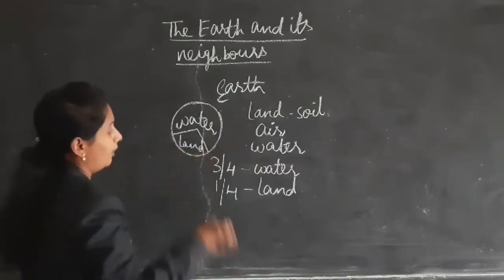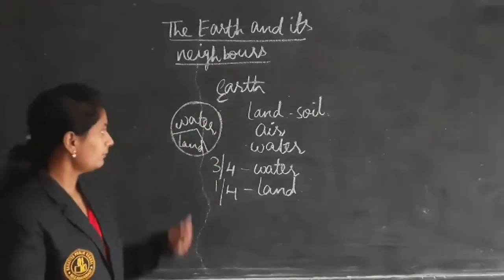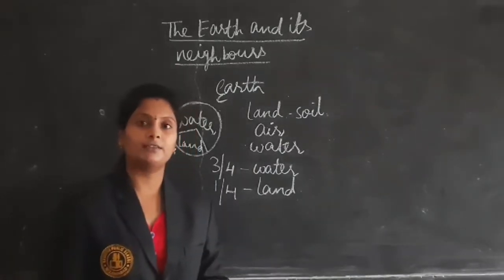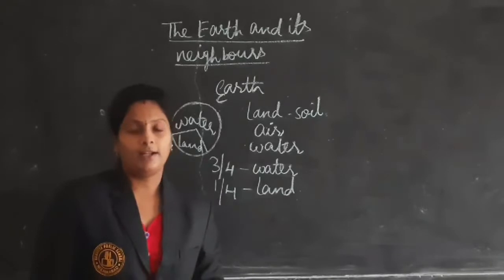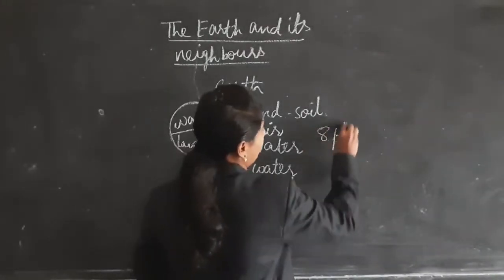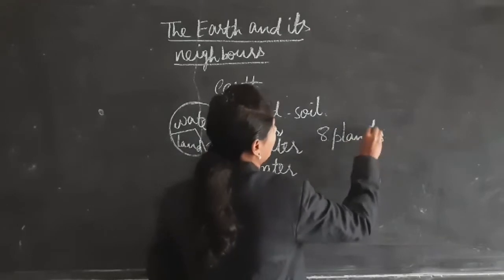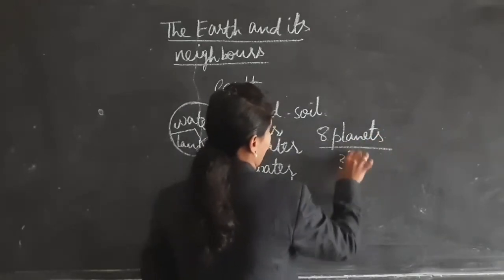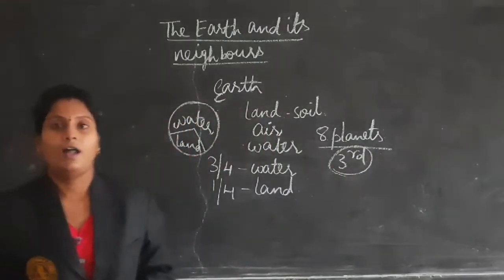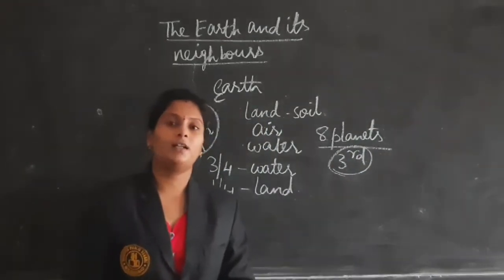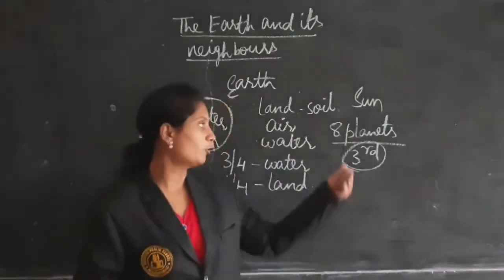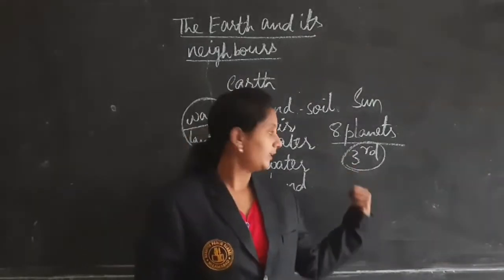Along with this, in the sky we can see there are 8 planets. How many planets did I say? 8 planets. Out of this, earth is the third one. Earth is the third planet. And from where are we getting the light? We are getting the light from the sun. Out of 8 planets, earth is the third one.